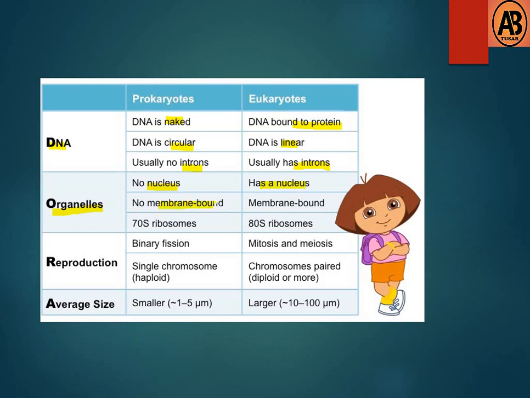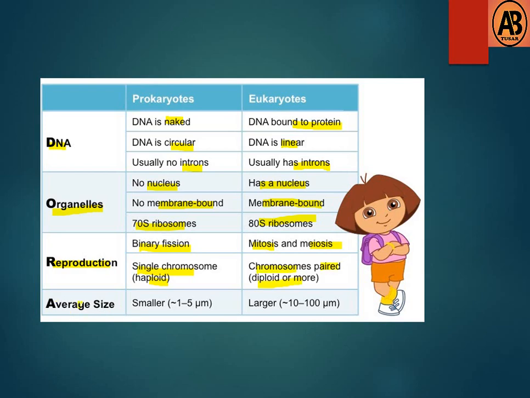No membrane bound organelles in prokaryotes. 70S ribosome, 80S ribosome. If you think about the reproduction, prokaryotic cell uses binary fission and eukaryotic cell uses mitosis and meiosis. Then prokaryotic cells contain a single haploid chromosome and eukaryotic cells contain paired chromosomes, diploid or more.